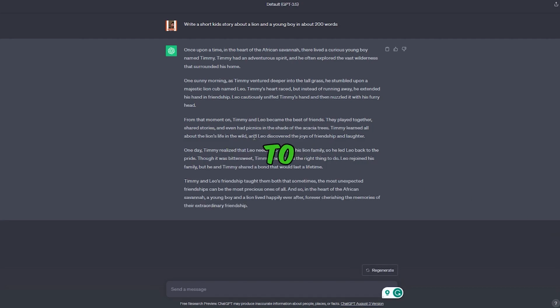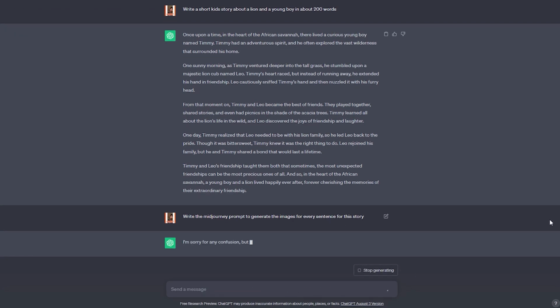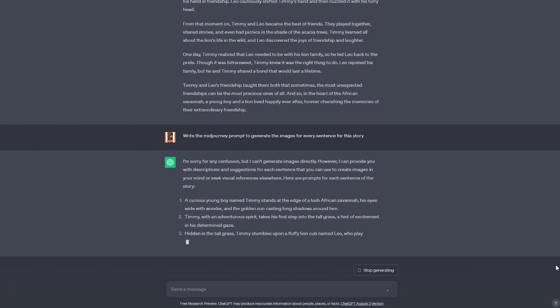Now we need some prompts to generate images. ChatGPT will help us to get some prompts. Just write the Midjourney prompt to generate images for every sentence for this story. And hit enter. As you can see, we have got some prompts to generate AI images, but this prompt is